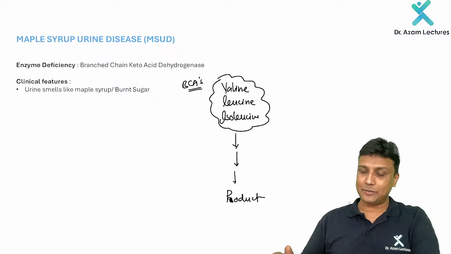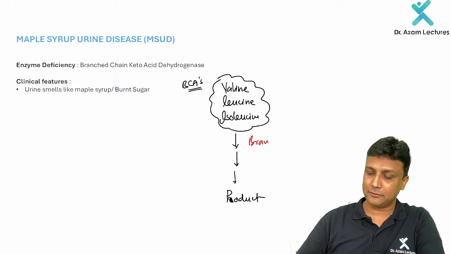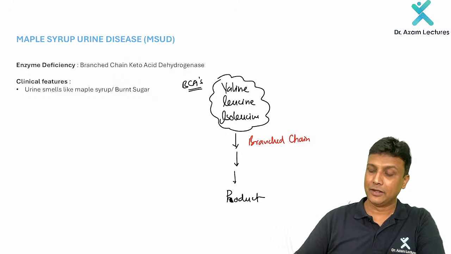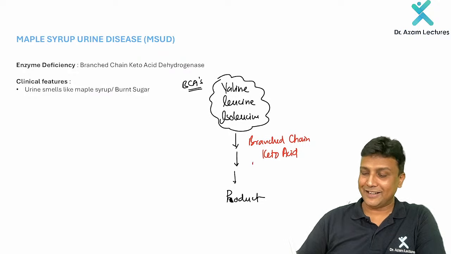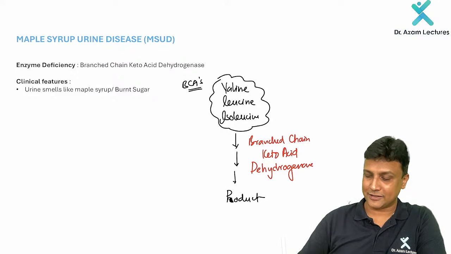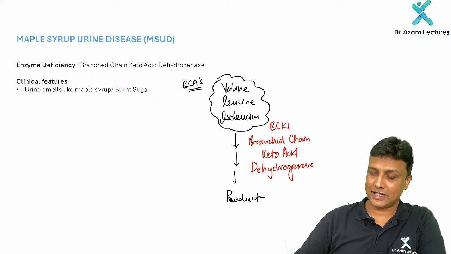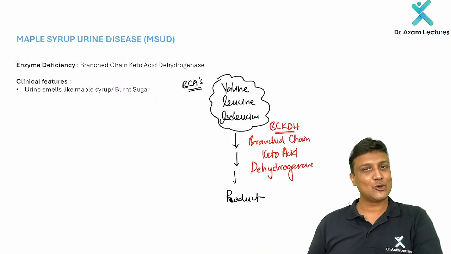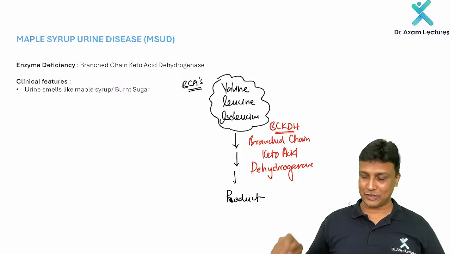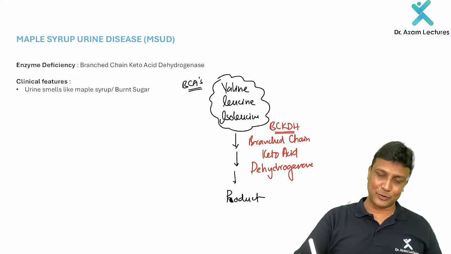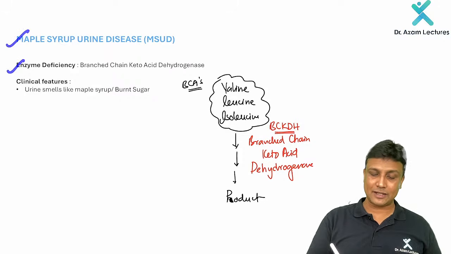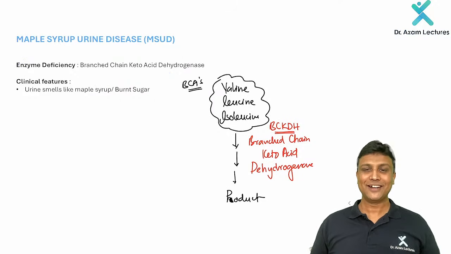Now, please remember one of the enzymes during that metabolism. One of the enzymes here will be branched chain keto acid, yes, I hope you all know very well. From the amino acid, if you remove the ammonia, then what will be remaining? The keto acid dehydrogenase. Branched chain keto acid dehydrogenase, and I remember this one as BCKDH. Now this enzyme, if it is defective, it will lead to what, guys? Maple syrup urine disease. So maple syrup urine disease occurs due to which enzyme deficiency? Yes, branched chain keto acid dehydrogenase.